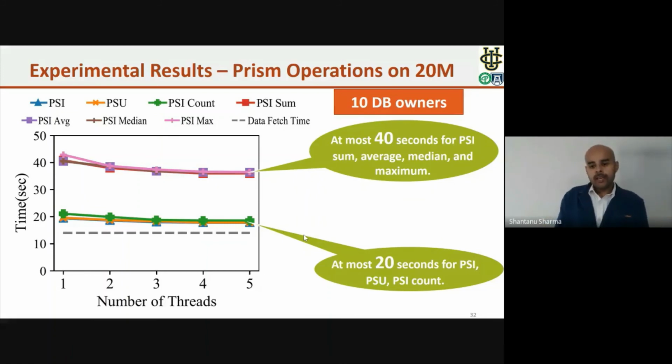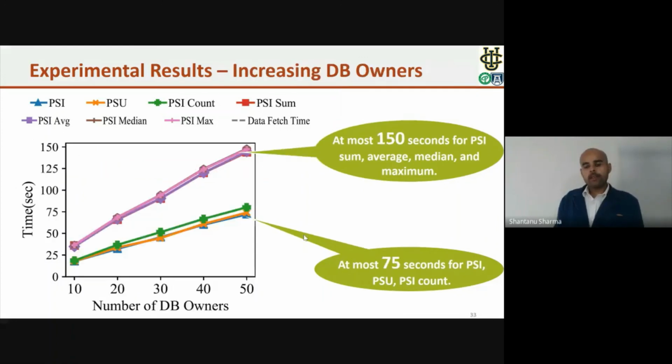So now you can see here that PSI, PSU, and PSI count operations take only 20 seconds. For other aggregate operators such as sum, average, median, max, we pay 40 seconds using Prism. Now finally here we increase the number of DB owners, and as it is clear, as the number of DB owners increases, the size of the data set increases, and the computation time also increases. So for PSI, PSU, and PSI count, we pay 75 seconds, and for other aggregate operators, we pay 150 seconds.